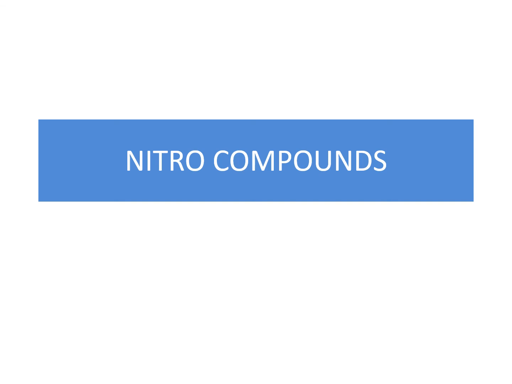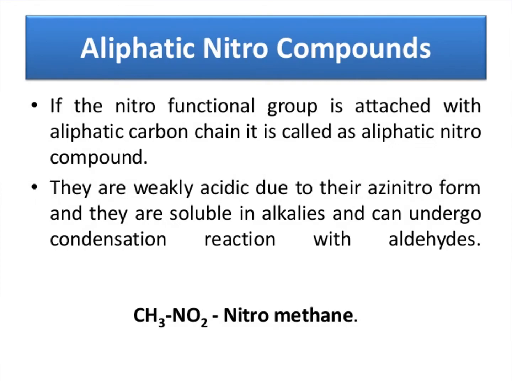Topic is nitro compounds. Nitro compounds are classified into aliphatic nitro compounds and aromatic nitro compounds. Aliphatic nitro compounds means the nitro functional group is attached to an aliphatic carbon. If you see this structure, NO2 is attached to the aliphatic chain. So this type of compound is called an aliphatic nitro compound.